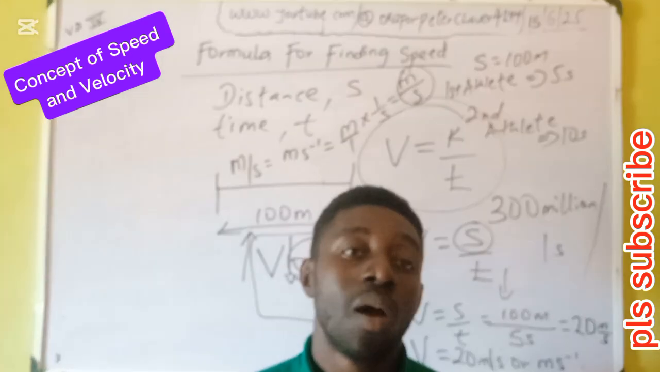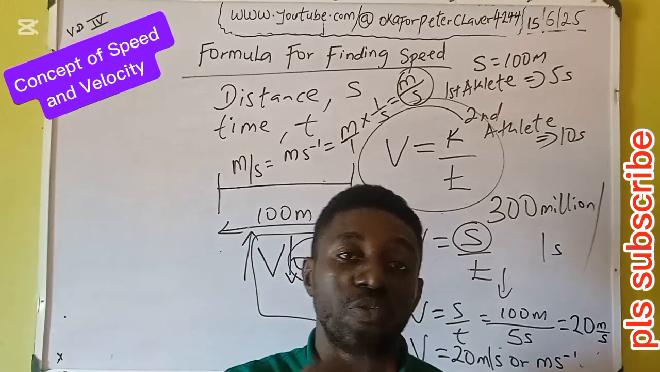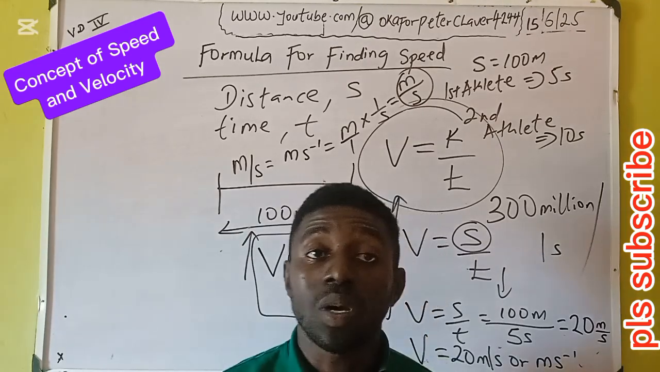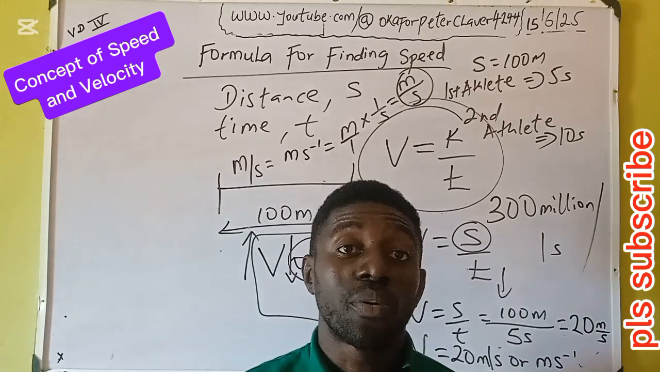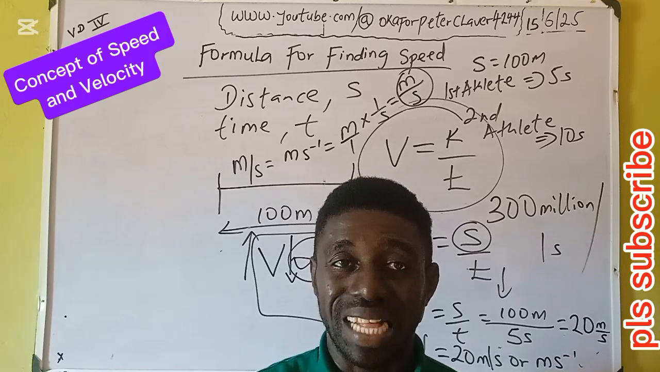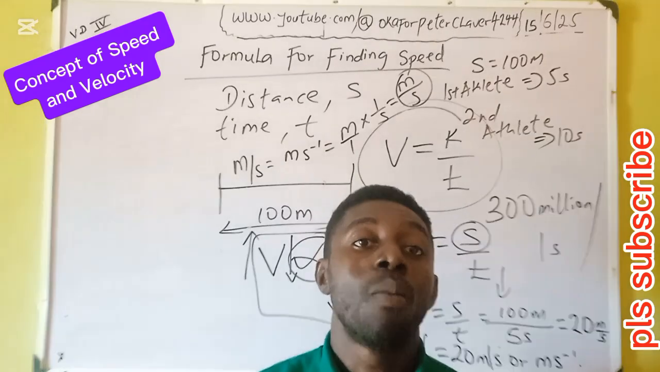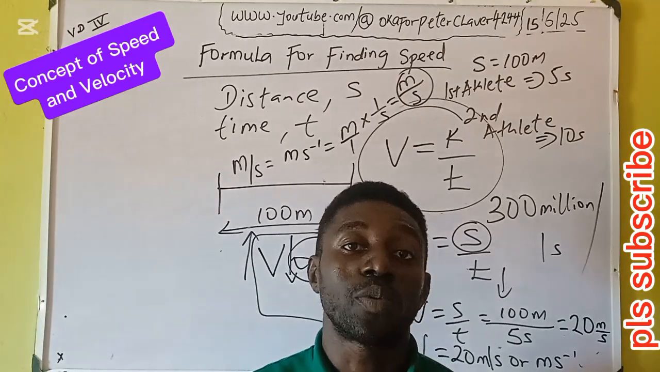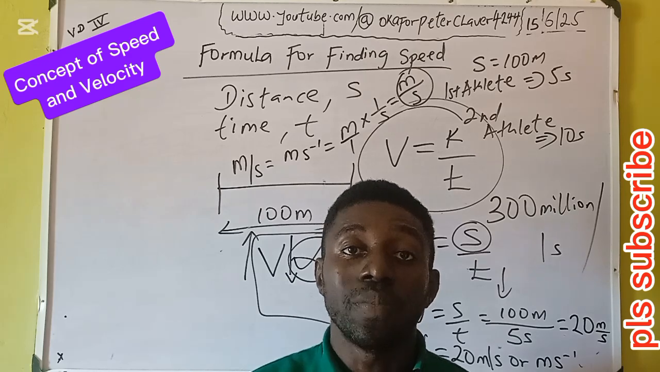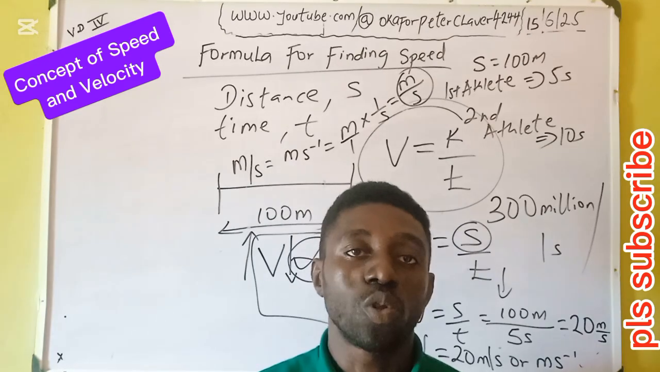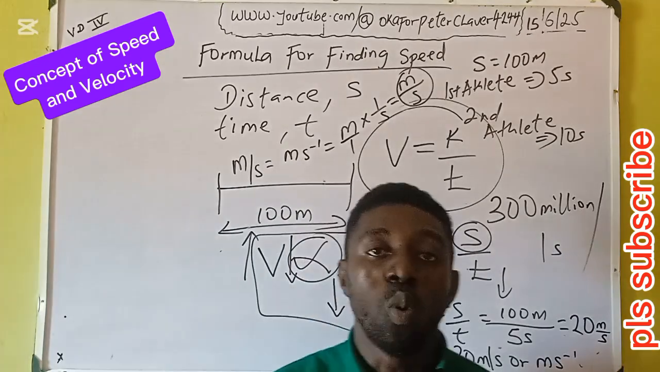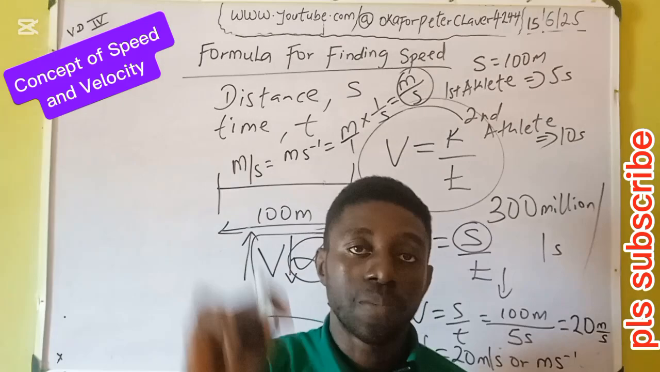Then someone may ask, why is speed symbolized with V? See, in physics, we're not actually concerned with the symbol. Provided you know what you're doing, you can attribute any letter as a symbol. But most times, we maintain a particular symbol because of uniformity, so that when you go to textbooks, you do not get confused. So the most used symbol for speed is V.